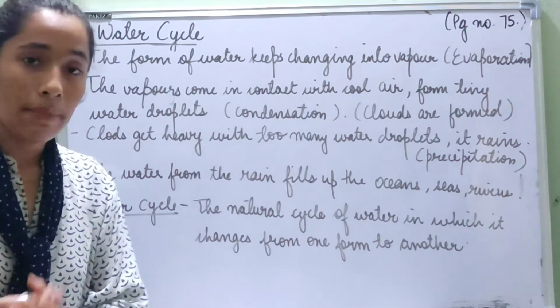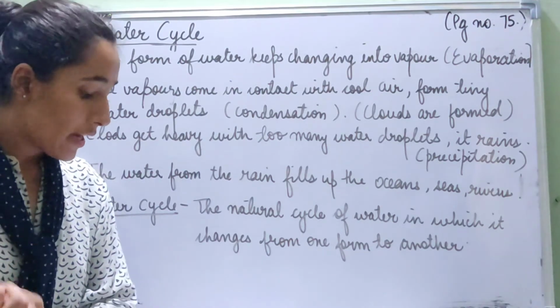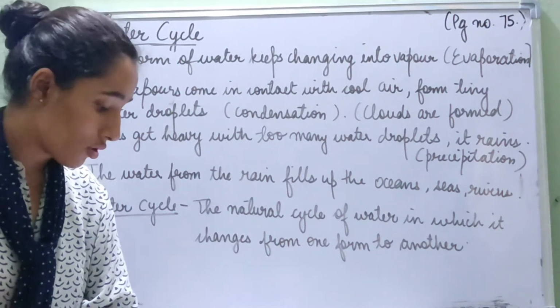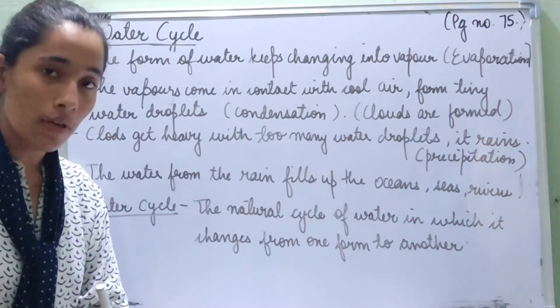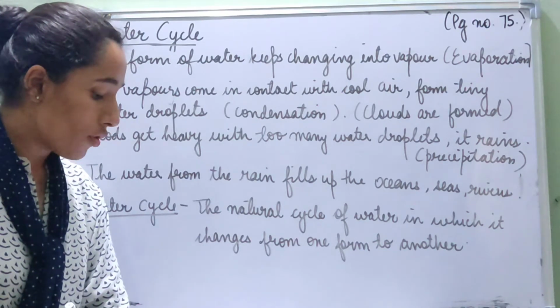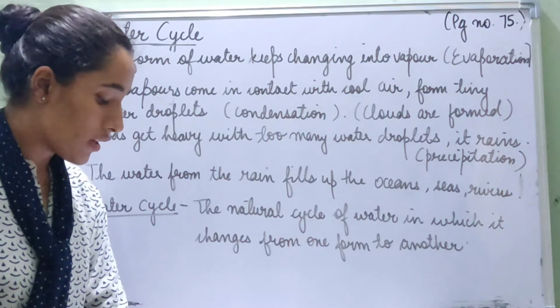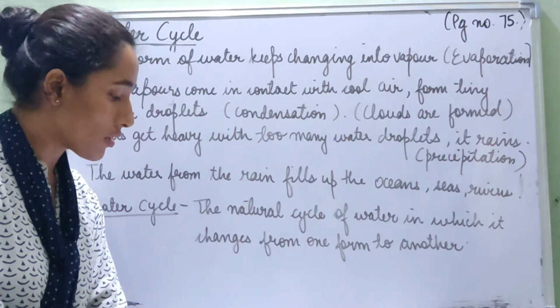Water in nature keeps on changing into vapor. This process is called evaporation. So underline this line, that water in nature keeps on changing into vapor. It is called evaporation. The rays of the sun fall on the surface of oceans, rivers and ponds. This increases the rate of evaporation of water.